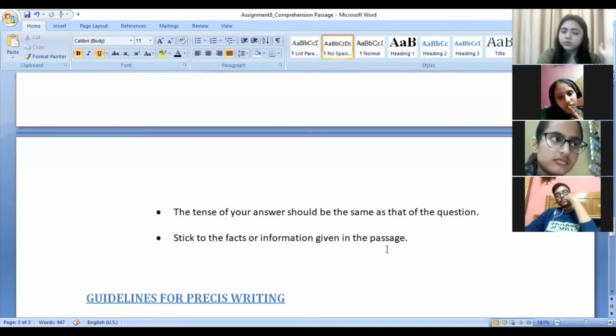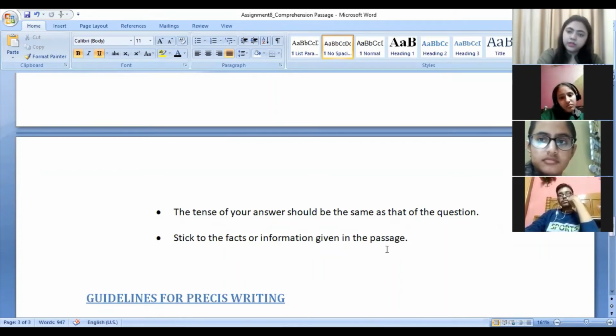So you have to leave that knowledge aside, and you have to stick to the passage. Whatever facts or information are given in the passage, only that has to be mentioned in your answer, nothing else. Okay, because it is supposed to be an unseen passage, so you'll have to treat it as an unseen passage only, right?